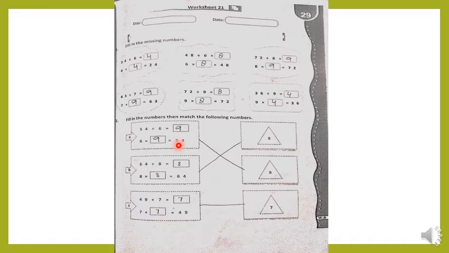6 1s are 6, 6 2s are 12, 6 3s are 18, 6 4s are 24, 6 5s are 30, 6 6s are 36, 6 7s are 42, 6 8s are 48, 6 9s are 54. Yes, so 54 does come in the table of 6 with 9 times, so we got the answer. So whenever you do this question again, you will remind, learn and revise the table again, just like I did before. ठीक है.